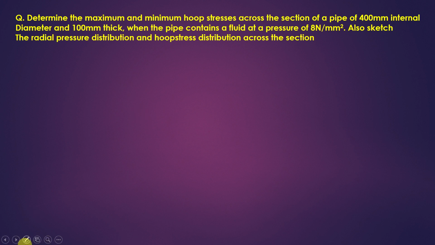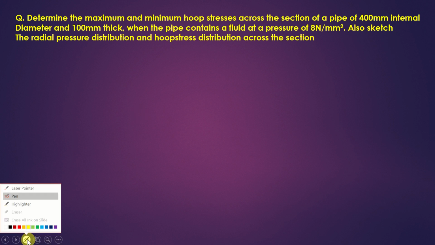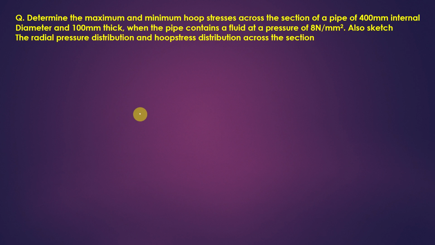Here the question is: determine the maximum and minimum hoop stresses across the section of the pipe of 400 mm internal diameter and 100 mm thick. So let us first write the data given. Internal diameter is given, that is 400 mm, and thickness T is 100 mm, when the pipe contains a fluid at a pressure of 8 Newton per mm square. Also sketch the radial pressure distribution and the hoop stress distribution across the section.